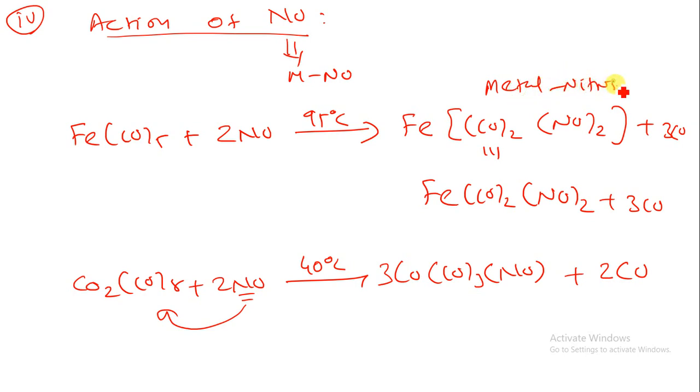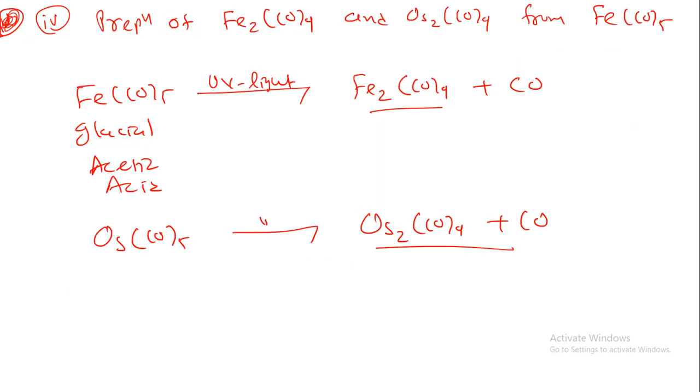This is our last topic. We will cover this topic at the end of this unit, that is metal nitrosyl. Okay, so here NO, if it is attached with the metal, it is known as metal nitrosyl. Now let us understand one more example, that is the reaction under the heating condition, what will happen for the metal carbonyl.